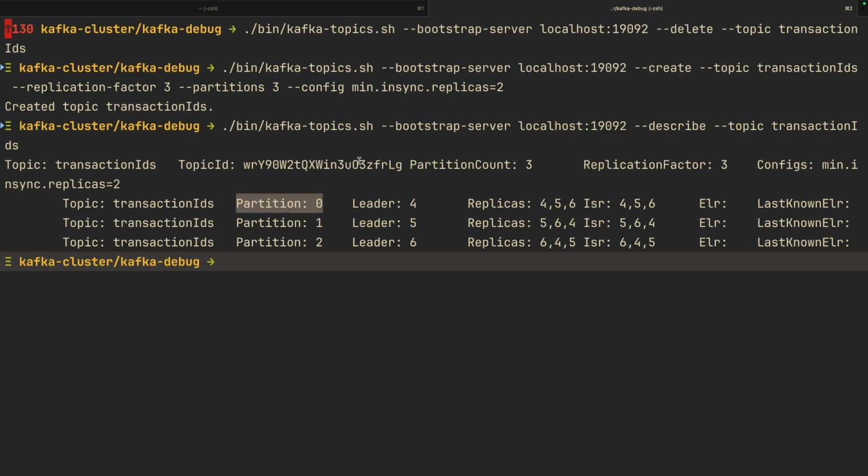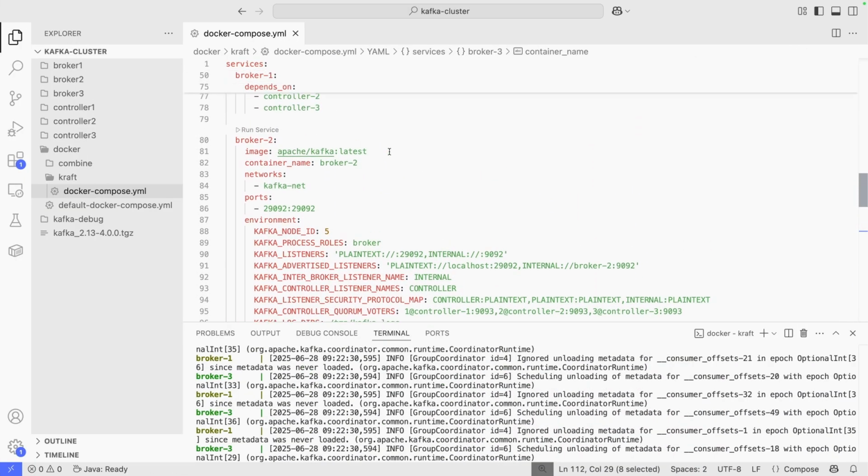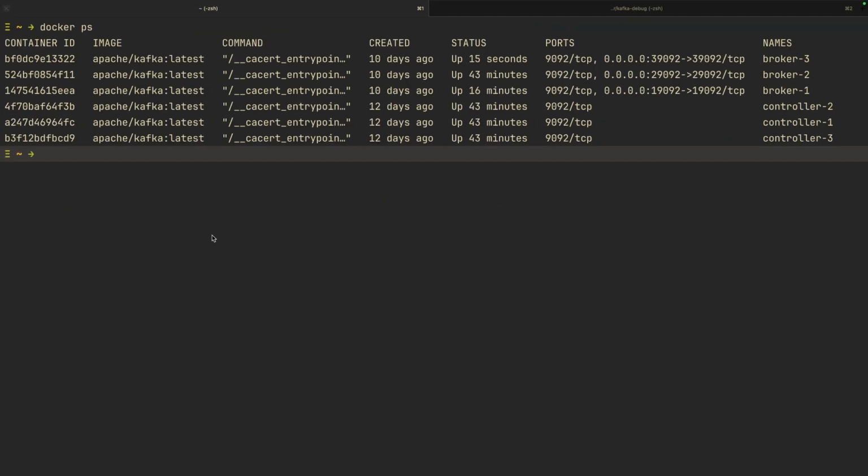And then if we go back to our Docker Compose, we can see that node 4 is actually broker 1. Let us just get one of our commands ready, that is docker stop and the broker that we want to kill while we are sending the message.